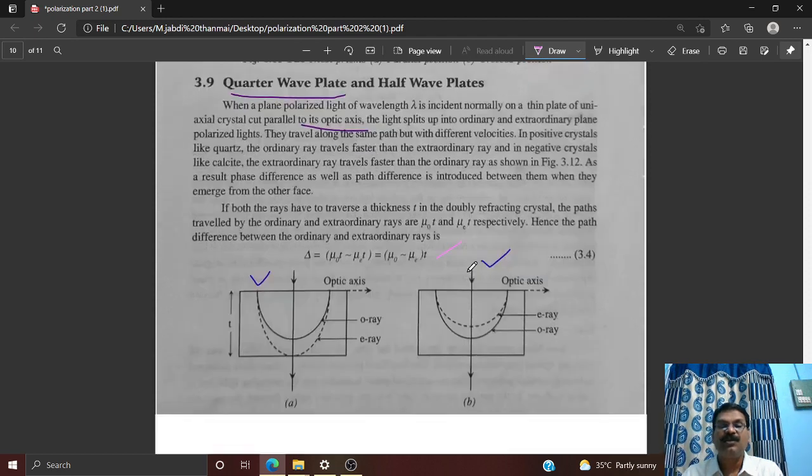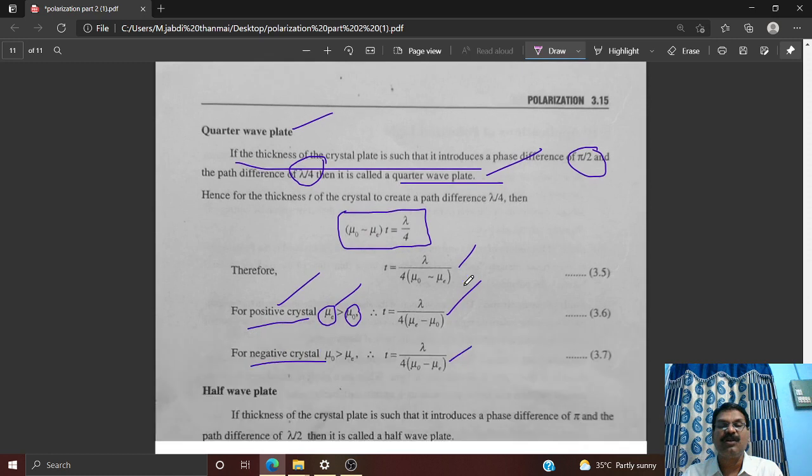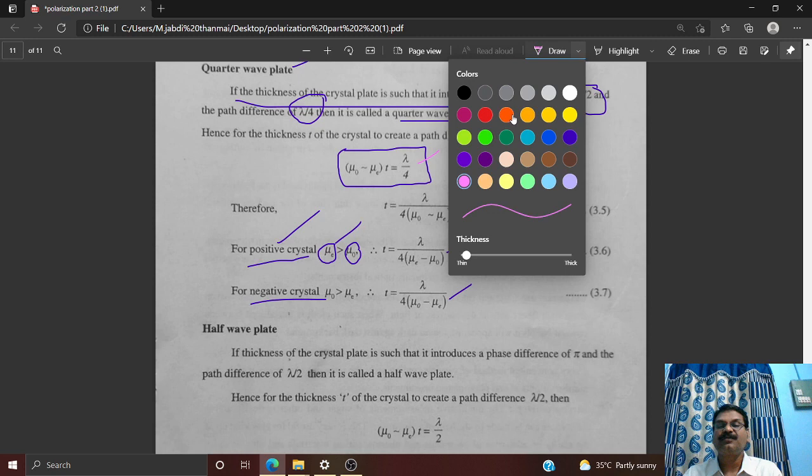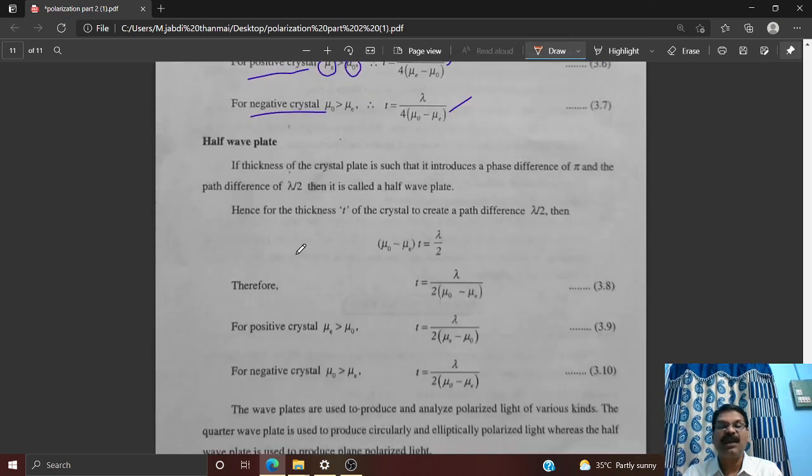Is it clear? So coming to the expression, (μO − μE) × T is equal to what? λ/4. So my λ/4 is exclusively called the path difference. Similarly, if we go for a half wave plate, we will say it like this. Half wave plate, I am underlining here. If the thickness of the crystal plate is such that it introduces a phase difference of π and a path difference of λ/2.